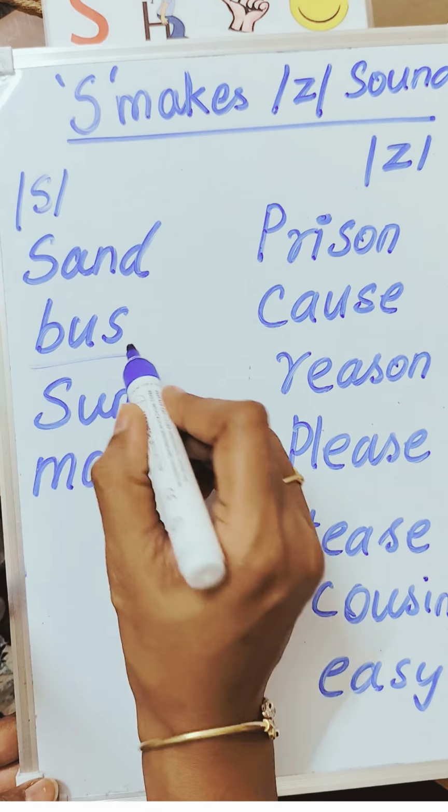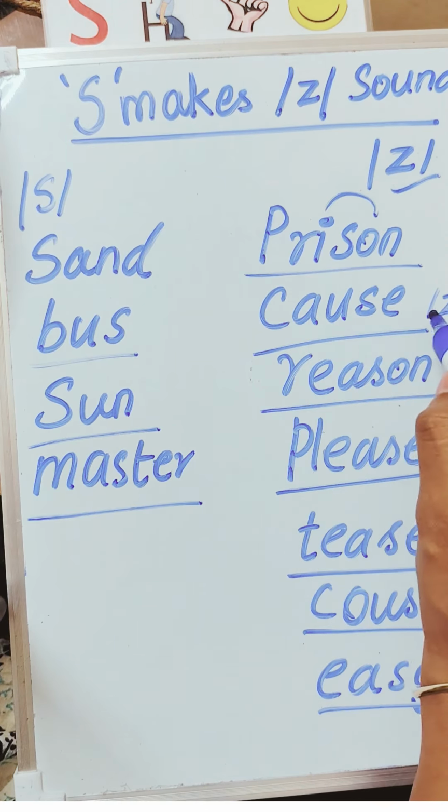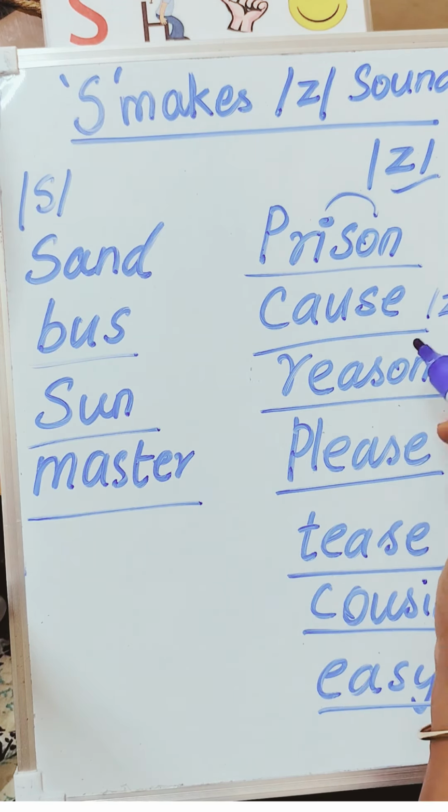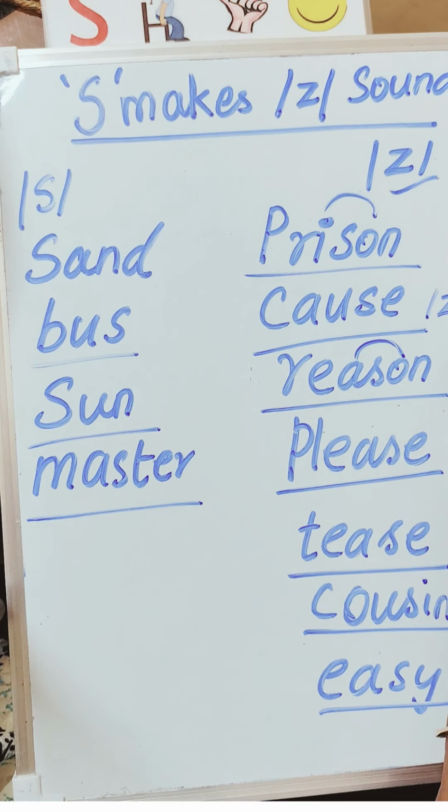Here in cause, S comes between U and E. Both are vowels. So it sounds Z. It makes the word cause. Here in reason, A and O are vowels. It makes the sound Z.